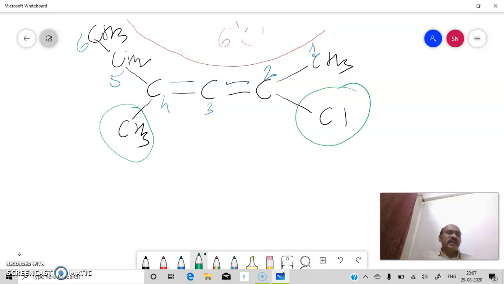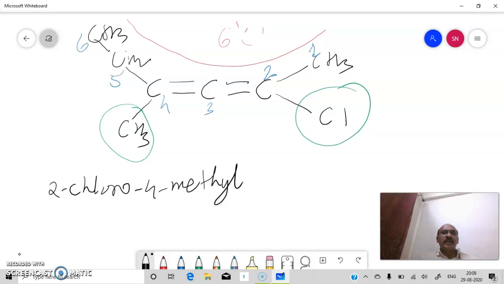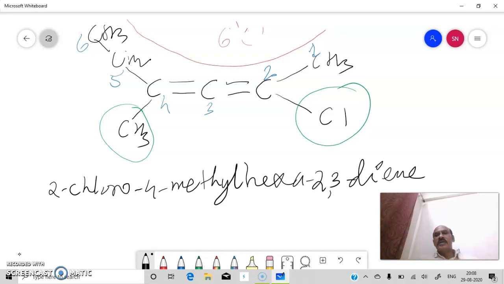Alphabetically you have to mention them first. So we have to write first chloro with their position, so it will be 2-chloro. Then you have to write methyl with their position, that is 4-methyl. Then the parent alkane is hexane, so hexa will come, and two double bonds with their positions, that is 2,3 with prefix di and ene.